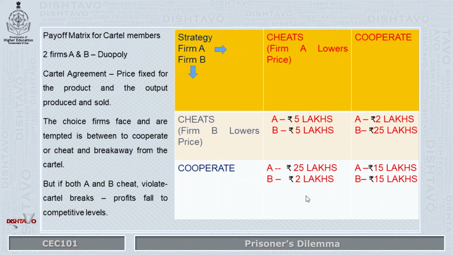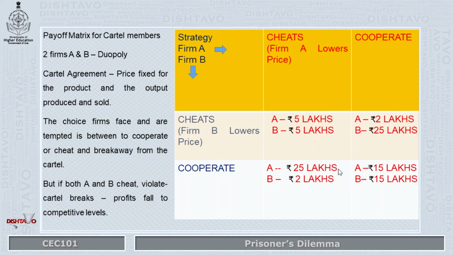Now let us see, if one member cooperates and the other member cheats, what happens? Let us say firm B cooperates, but firm A breaks its trust. It cheats and it secretly reduces the price against the price which is agreed as per the cartel agreement. Because greed always tempts firms to default or to cheat. In such a situation, when A cheats and B cooperates, B loses, B gets only 2 lakhs, whereas A cheats, so therefore he gets 25 lakhs.